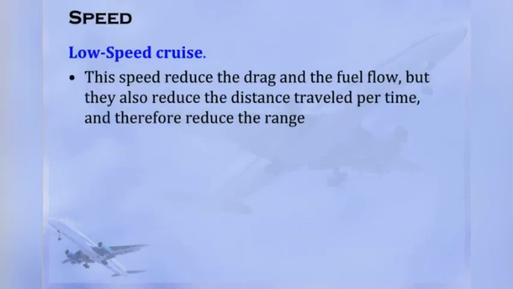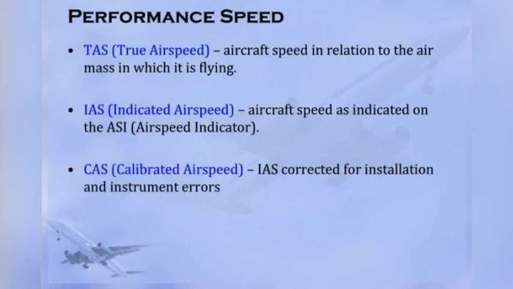In the next slide, you can see the low speed cruise. This speed reduces the drag and the fuel flow, but it also reduces the distance traveled per unit time, and therefore it reduces the range. Next, you can see the performance speeds: true airspeed, indicated airspeed and calibrated airspeed.